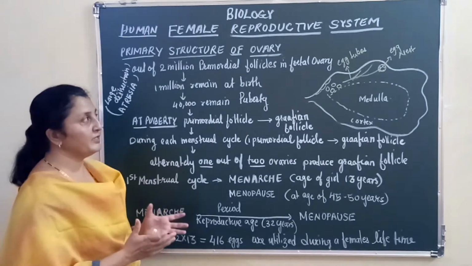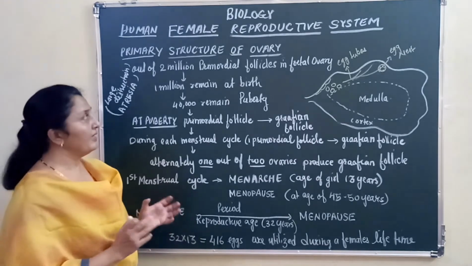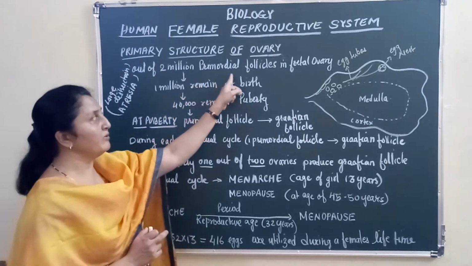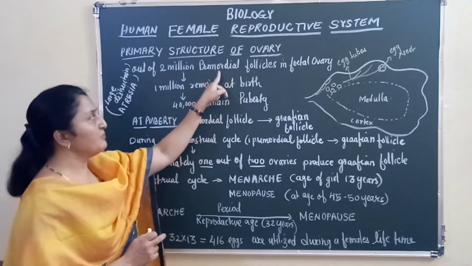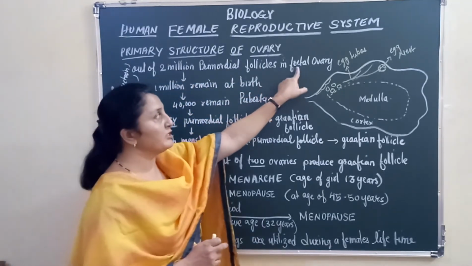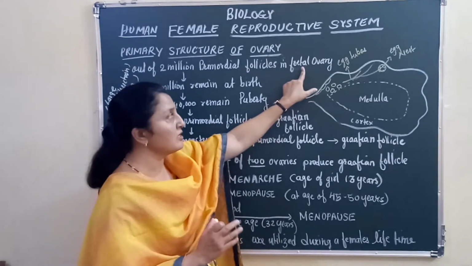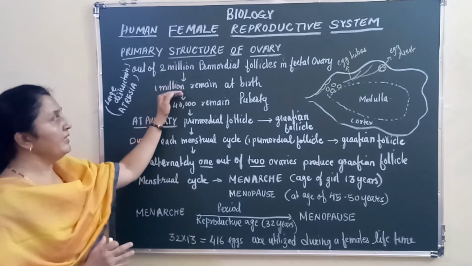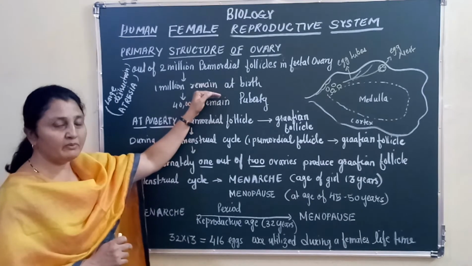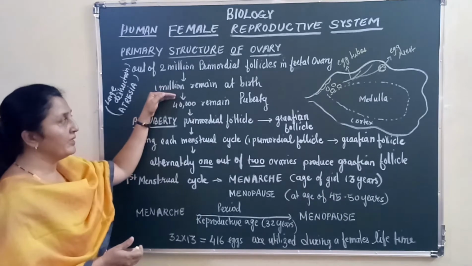So the fetal ovary, or the ovary of a fetus inside the mother's womb, already has 2 million primordial follicles. You just saw how the primordial follicle is formed, right? There are 2 million primordial follicles in the fetal ovary. Fetal means the fetal stage, that is, till the child is in the mother's womb, right? Only 1 million remain at birth. That means once the baby girl is born, only 1 million primordial follicles are remaining.